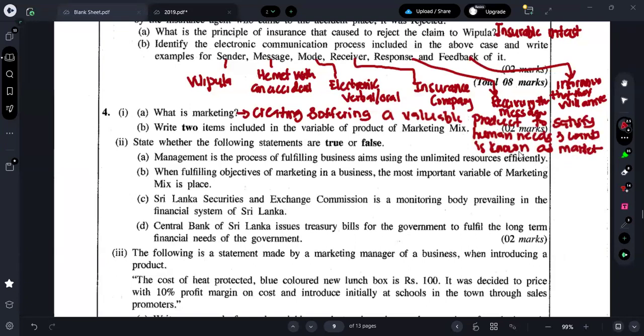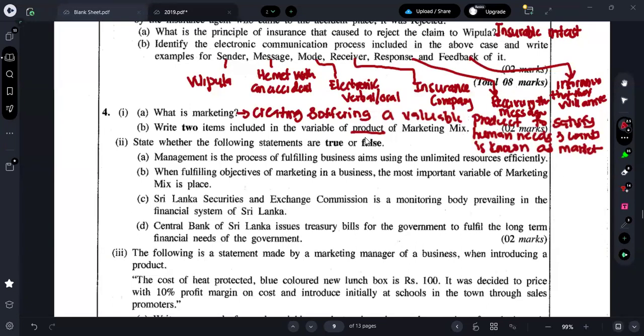Next one is what? Write two items included in the variables of product of the marketing mix. We have studied four marketing mix elements, right? Product, price, place, promotion. Out of that, what are the variables we have? For example, price has a set of variables like discounts, credit payment, terms of payment. For promotion, we have sales promotion, personal selling, advertising. If we take place, like coverage area, distribution, those come under place.